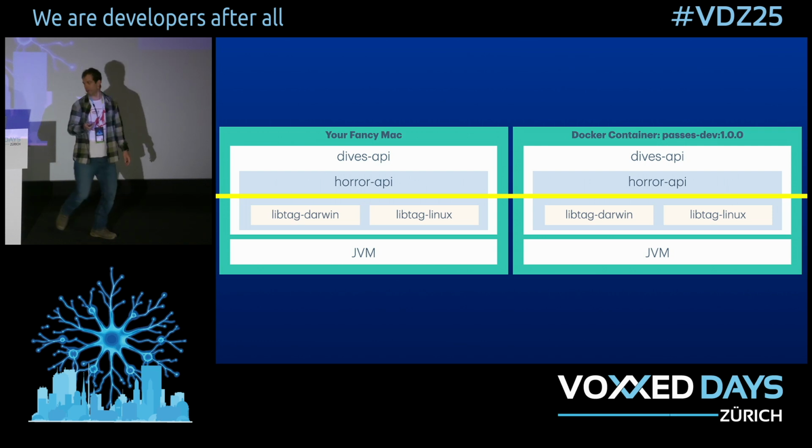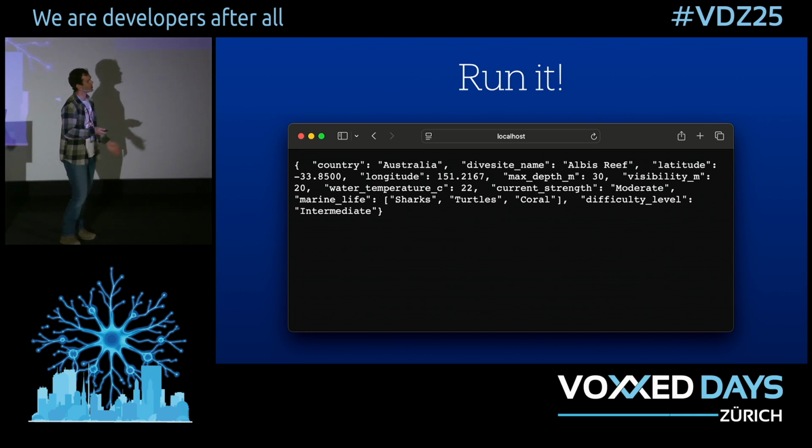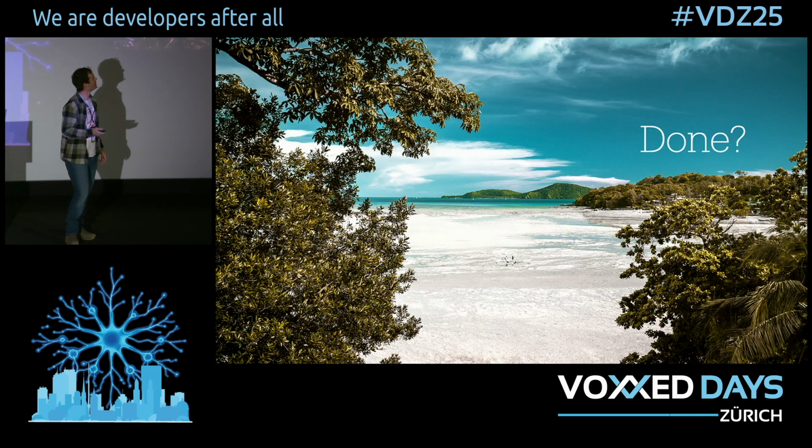And once we've done all of this, we can fire up Quarkus Dev again on our Mac, and we can hit our dive side endpoint, and we can get our very important sample data back, slap ourselves on the back, and retire to this lovely looking beach scene. But then you remember, you've actually forgotten to check the Docker variant. Can we actually start our Docker service up and see if this thing still runs?